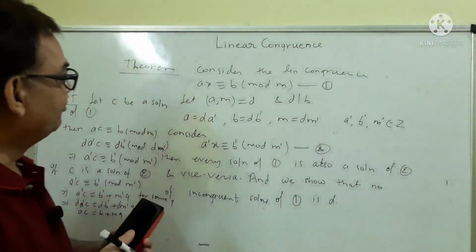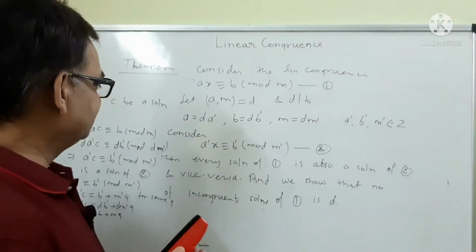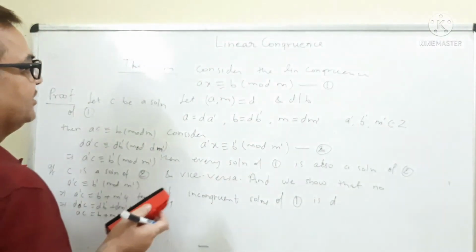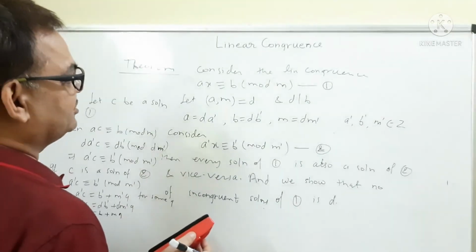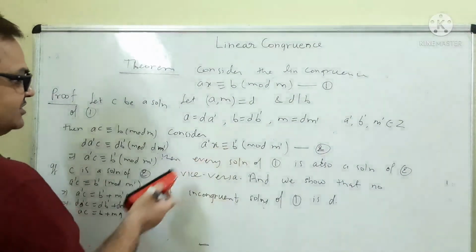So both linear congruences 1 and 2 have the same set of solutions. Now we show that the number of incongruent solutions of 1 is D and that of 2 is 1.